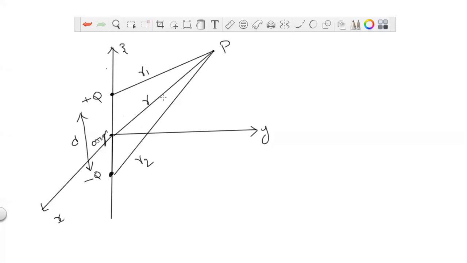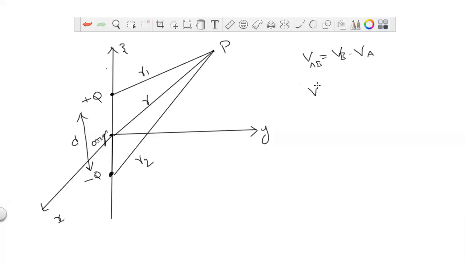Here we have to apply the electric potential formula. What is the electric potential formula? Generally V equals q by 4 pi epsilon naught r. That is the general formula. But here, when we take r1 and r2, the previous formula is V_AB equals V_B minus V_A, which is applied in electric potential.